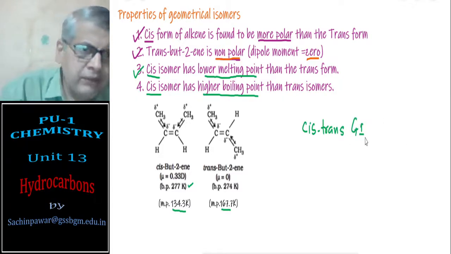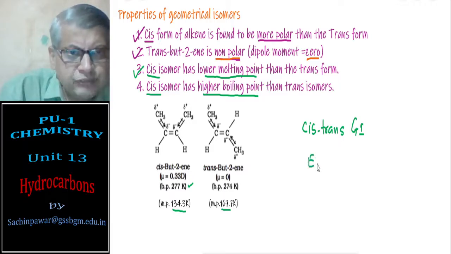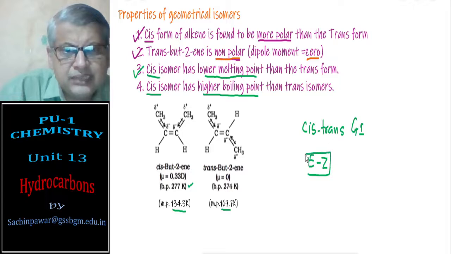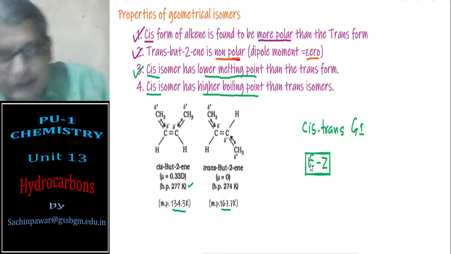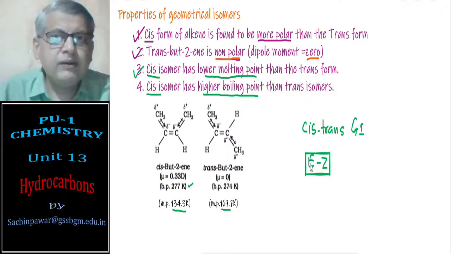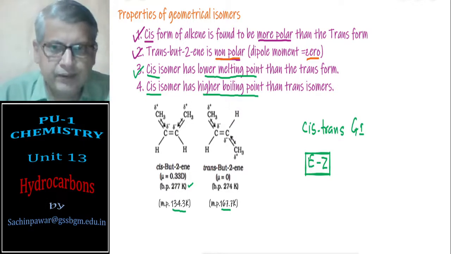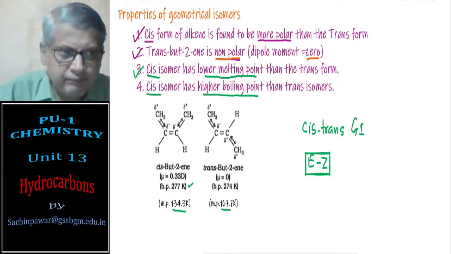Actually, for competitive exams you have E and Z isomers also, but E and Z isomers are not mentioned in your government text, therefore I am not explaining it. That you will learn for your competitive exams. Okay, so this is regarding geometrical isomerism.